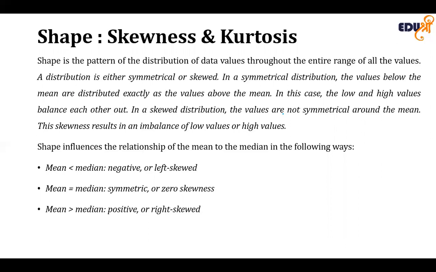Skewness measures the extent to which the data values are not symmetrical around the mean. In a perfectly symmetrical distribution, the values below the mean are distributed in exactly the same way as the values above the mean, and the skewness is zero. In a skewed distribution, there is an imbalance of the data values below and above the mean. The skewness is a non-zero value.